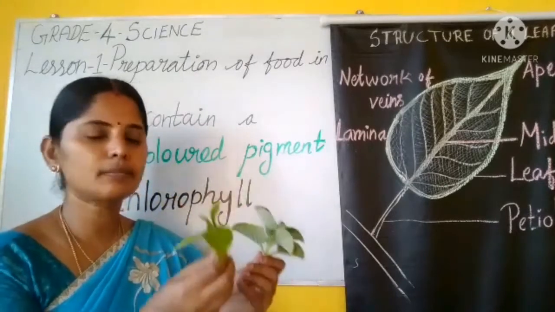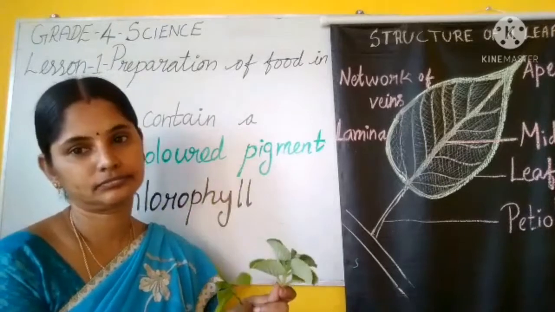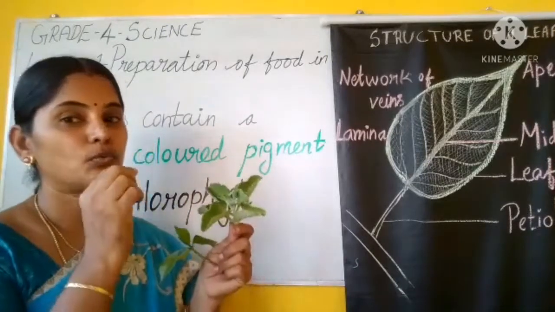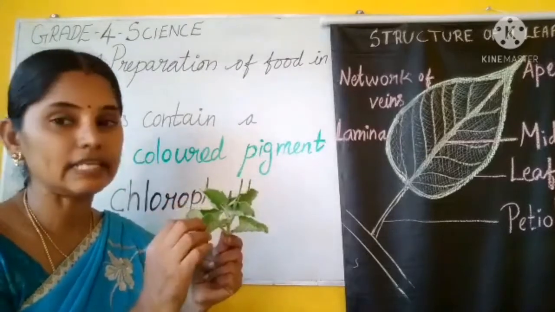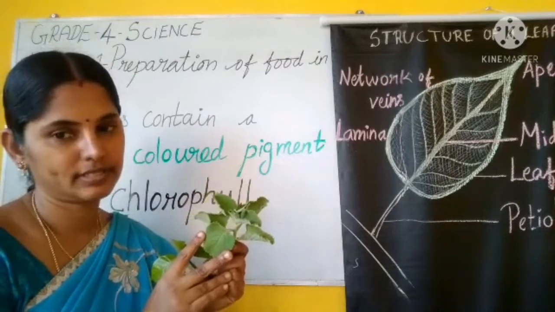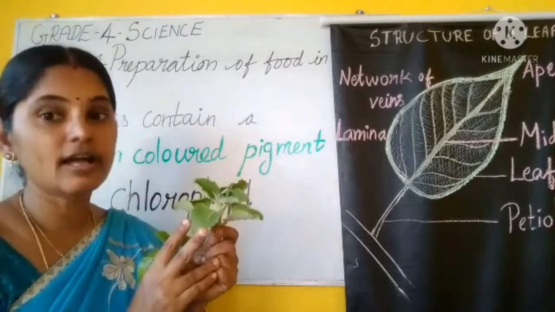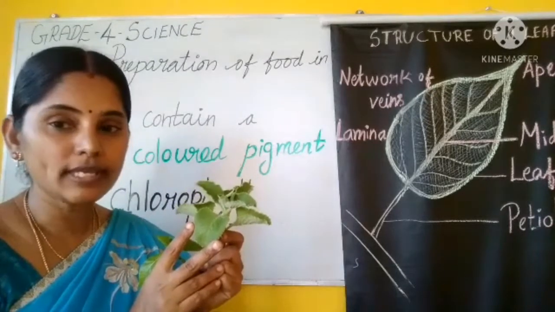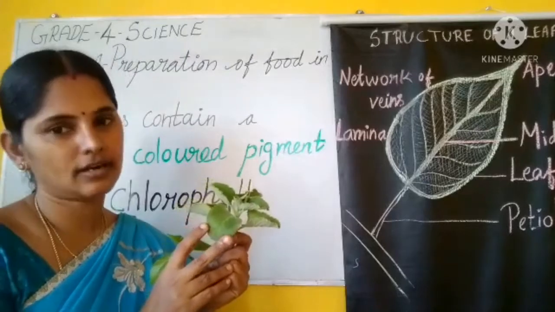Which makes the plant leaves look green in color? One pigment is present in the leaf. Okay, the pigment is present in the leaf. That's why the leaf looks green in color.